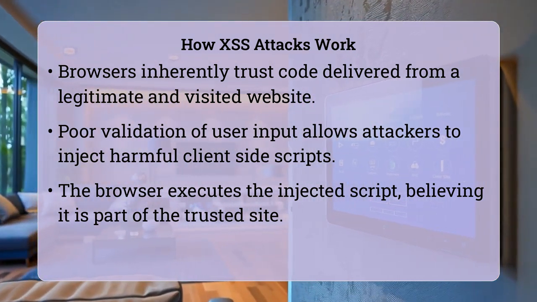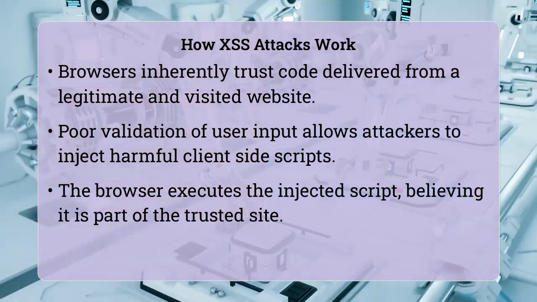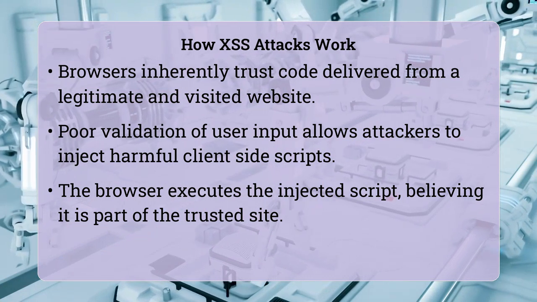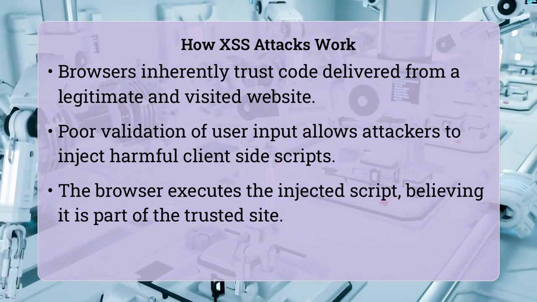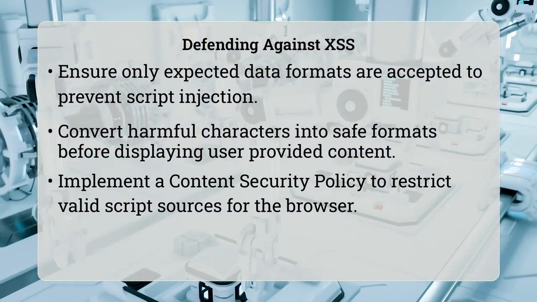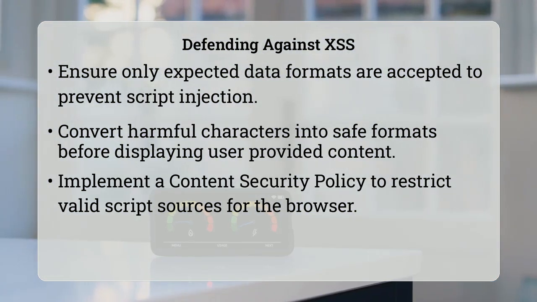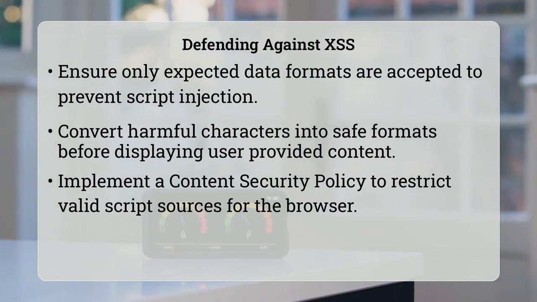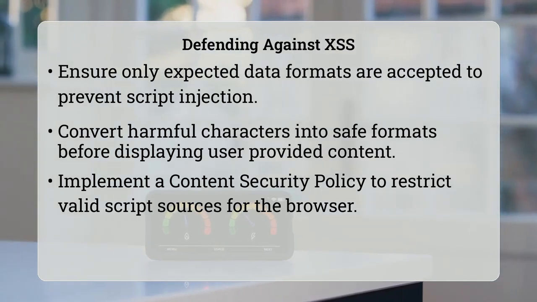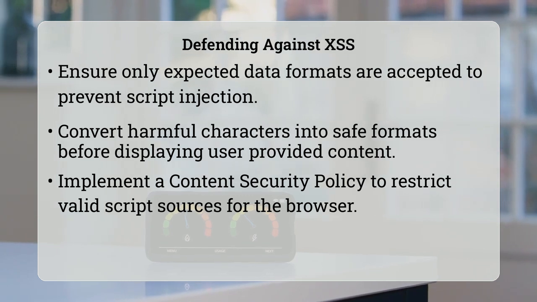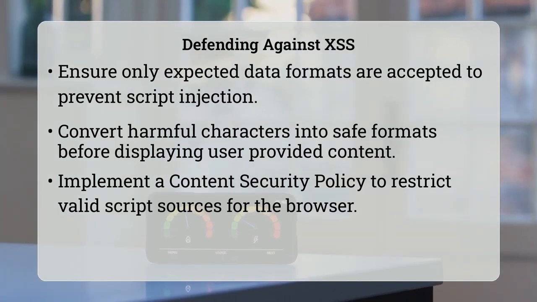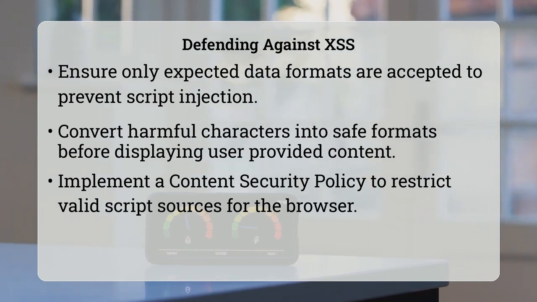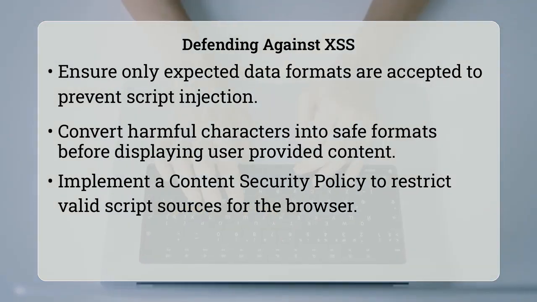To counter these attacks, developers must implement robust input validation, output encoding, and content security policies. Input validation ensures that only expected data formats are accepted, while output encoding converts potentially harmful characters into a safe format before displaying them. A content security policy, or CSP, adds an extra layer of defense by specifying which sources the browser should consider valid for executable scripts.